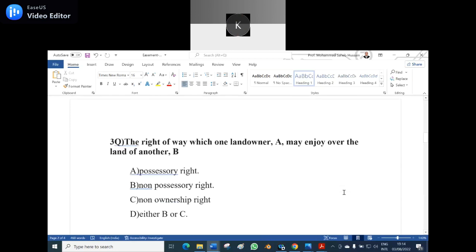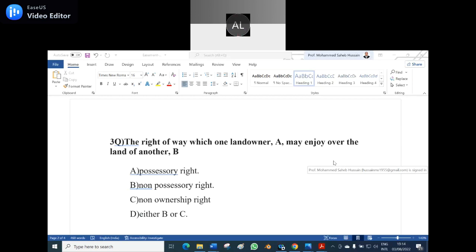Now the third question is, the right of way which one landowner A may enjoy over the landowner of another B is option A, possessory right, B, non-possessory right, C, non-ownership right, D, either B or C. Option C, non-ownership right.